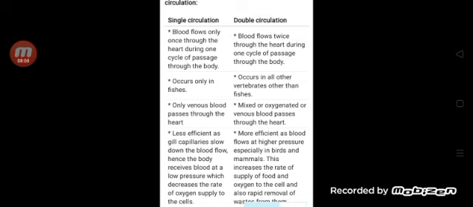What about double circulation? In this, blood flows twice through the heart during one cycle of passes through the body. This type of circulation occurs in all other vertebrates other than fishes. Mixed blood or oxygenated blood or venous blood passes through the heart.